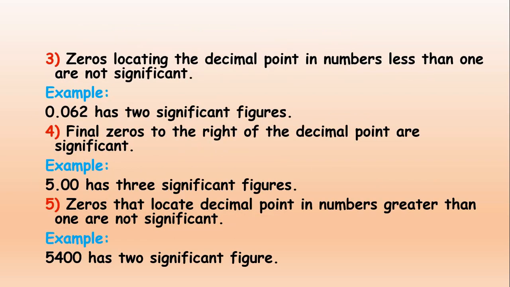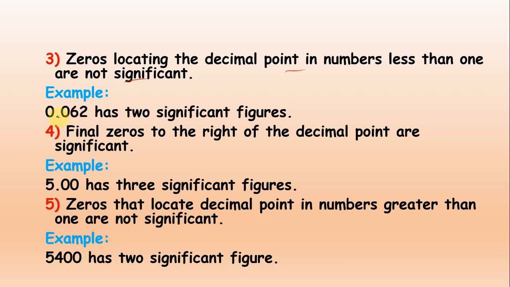Now rule number 3. Look at this statement and then I am giving you the example related to it: zeros locating the decimal point in a number less than 1 are not significant figures. For example, if the number is given in decimal form, the zeros at the left and right of the decimal point will not be counted as significant figures.